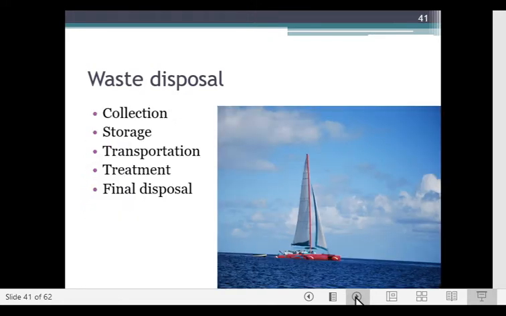Now, the question of waste disposal can be divided into five steps. That is, first you collect it, then you store the collected waste, then you transport it to the place temporarily, then it is taken for treatment, and then final disposal.